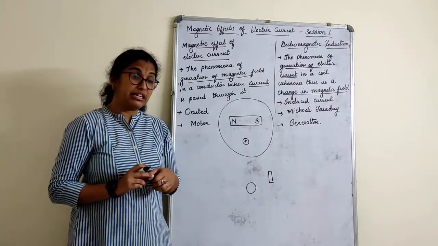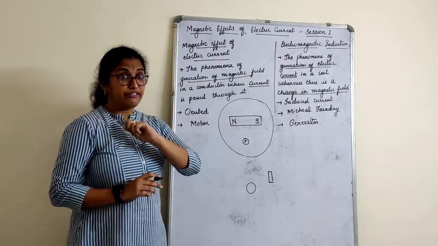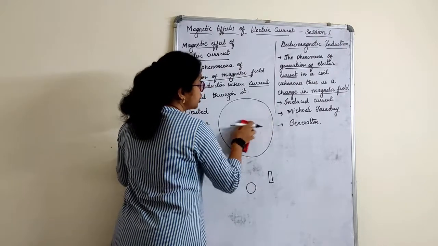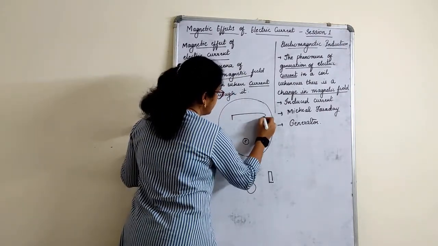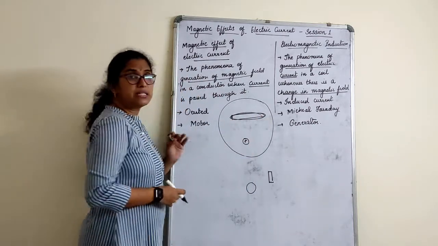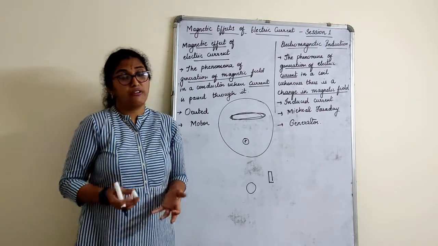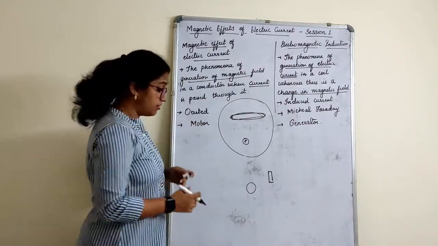What is the magnetic field here? Now this is a magnet, so a magnetic field is created. If I don't keep a magnet here, and instead of the magnet I keep some wire, a thin wire, and I bring this compass needle near, do you think this compass needle will show a deflection? Of course not, because this is not a magnet, right?